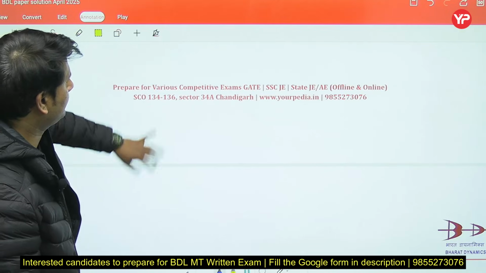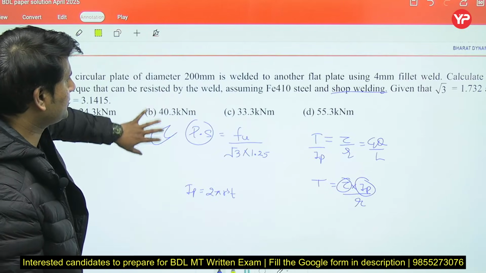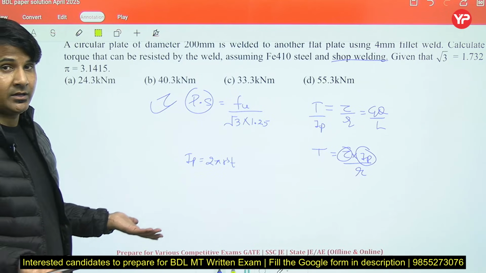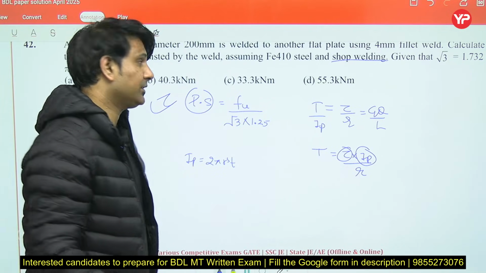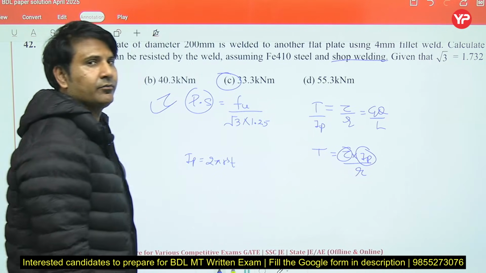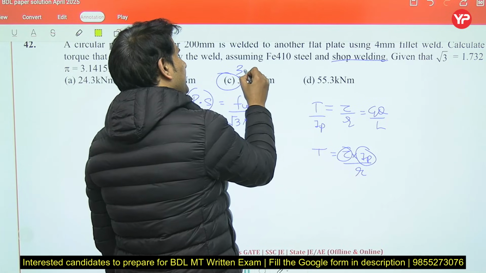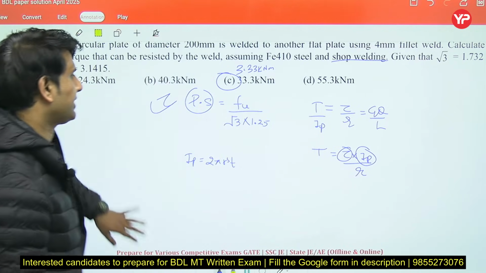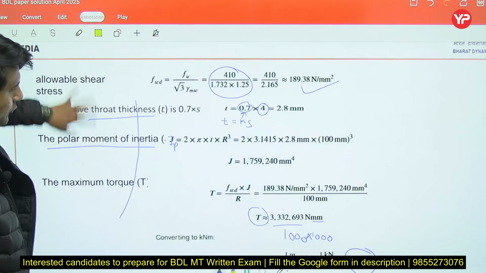Might be these options, they have mistyped it. So answer C would be the correct answer, 3.33 kilonewton meter. This is the right answer. Now let's move to the next question.